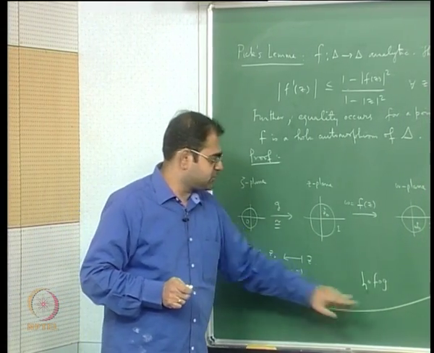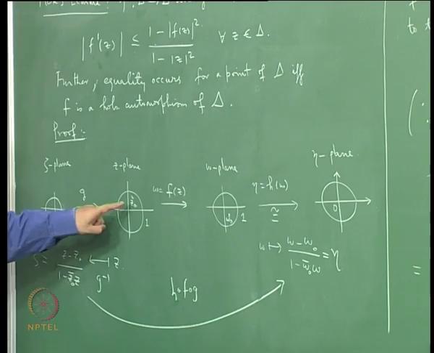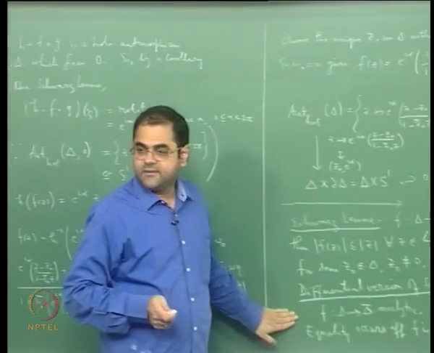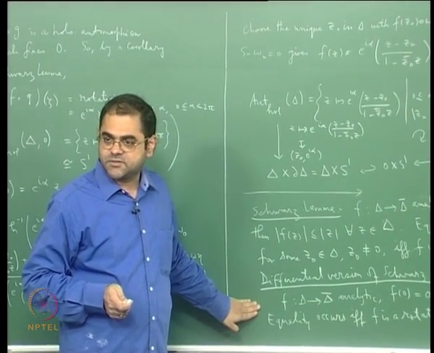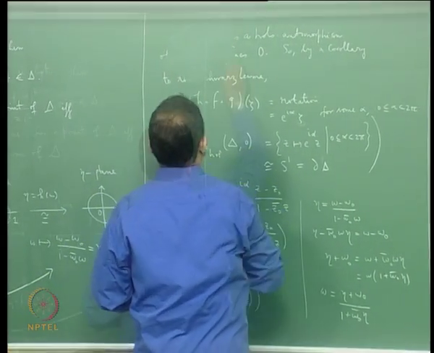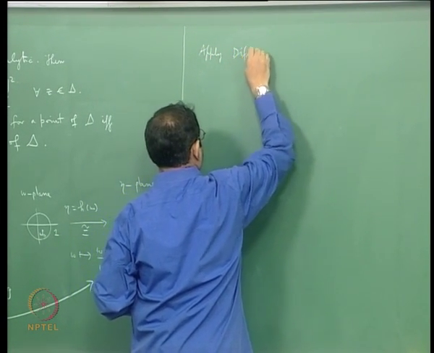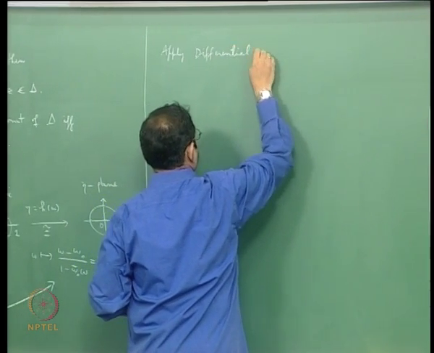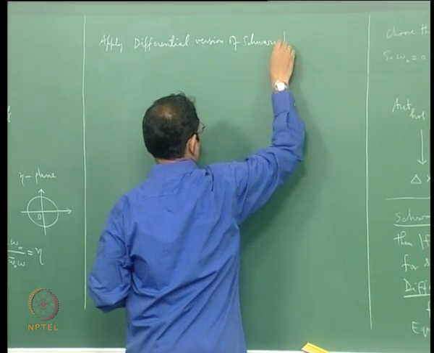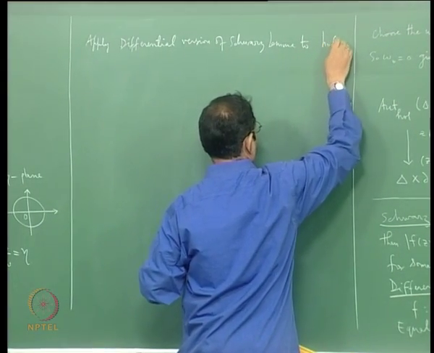I cannot say anything about this map except that 0 goes to 0, because 0 goes to z0, z0 goes to w0, w0 goes to 0. But that is good enough for me to apply the Schwarz lemma, the infinitesimal version of the Schwarz lemma, which will essentially give me the proof, as you will see. So apply the differential version of Schwarz lemma to this composite function H circle F circle G.